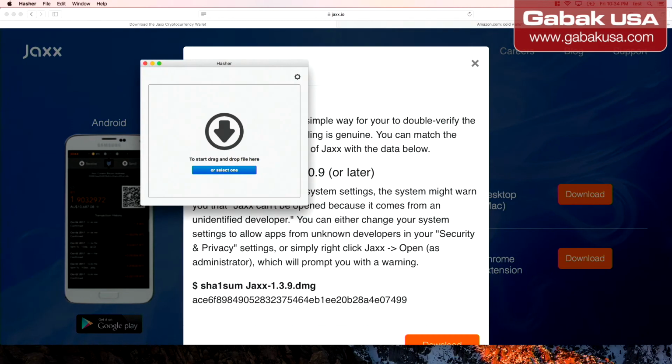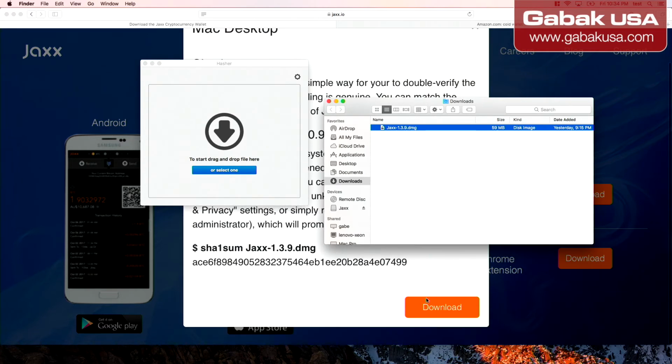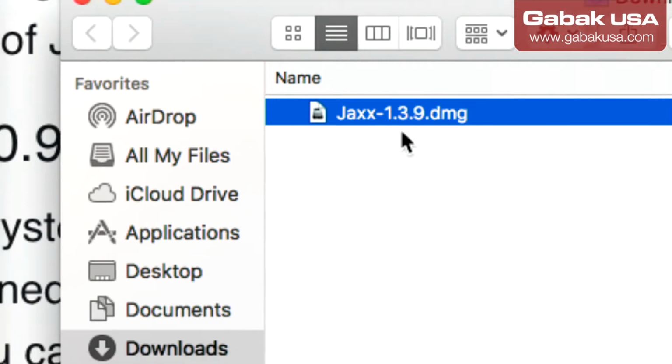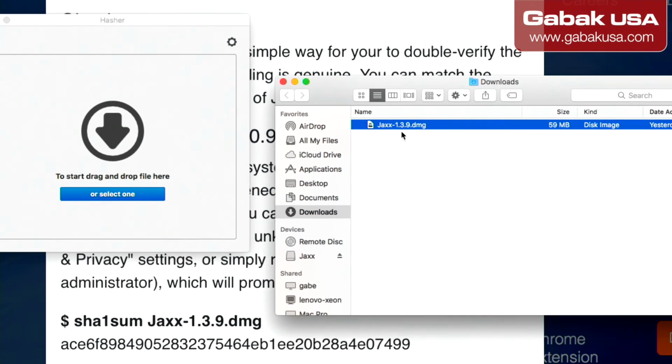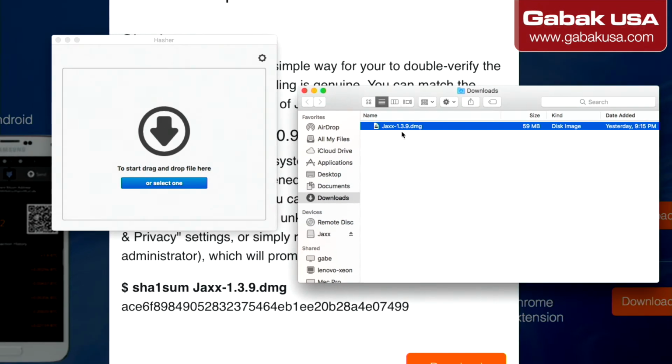That's it. So I'll show you, because I just downloaded the software already, so I have it here. But the only thing that you have to do is click here where it says download, and that's it. So you do that and you have this file. In this case we have this version that is 1.3.9. Surely in 1 or 2 years, maybe it will be version 2.0, 5, 10.0 or whatever.